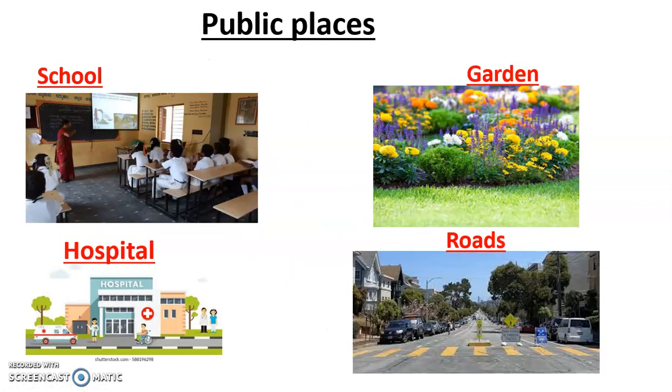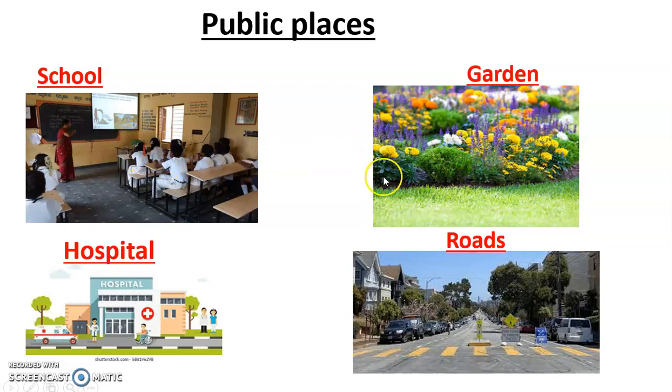Next is, in the surroundings we have, in the environment we have public places. Now, which different public places do you see in the picture here? Yes, school. Very good. School is a public place. Now, what is the meaning of public place? Public place means a place which is used by many people is called a public place. So school is a public place. There are many children who come from different surroundings, different places to the school.